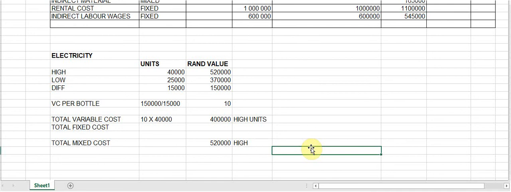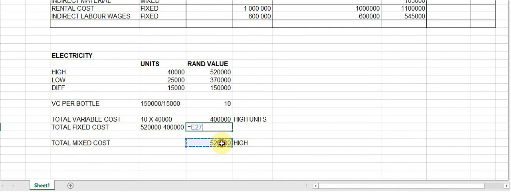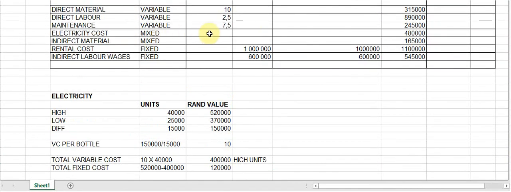Now, if we want to know what the fixed cost is, it's easy because variable cost plus fixed cost must give us mixed cost. So we will simply say it's 520,000 minus the 400,000 to give us the fixed cost. So it's the difference between these two. So that gives us a fixed cost of 120,000 Rand.